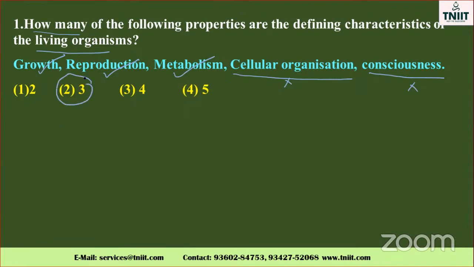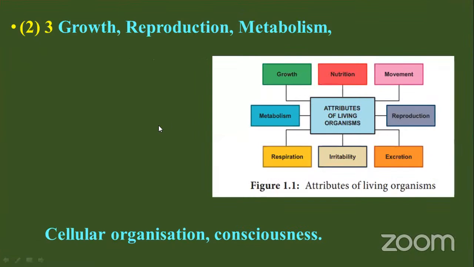Growth, reproduction, and metabolism are all characteristics of living organisms. If these three were not there, the living organism would not grow, and there would not be any progress in it. So the answer is growth, reproduction, metabolism. These are the three main properties of living organisms. Just by seeing the solution, you can easily identify it.